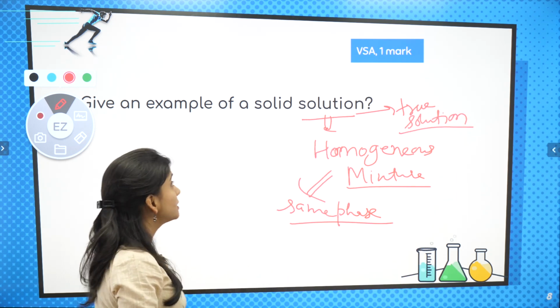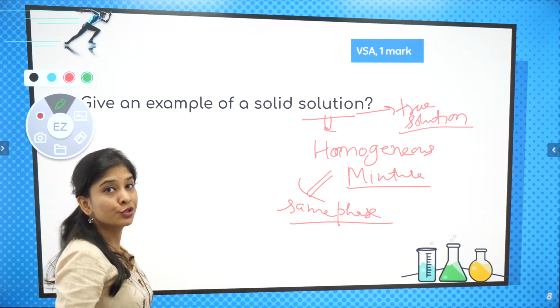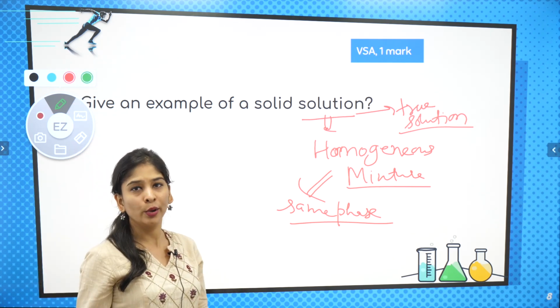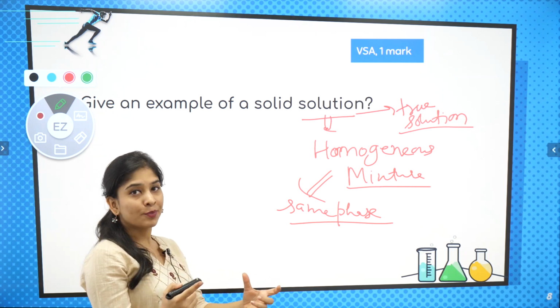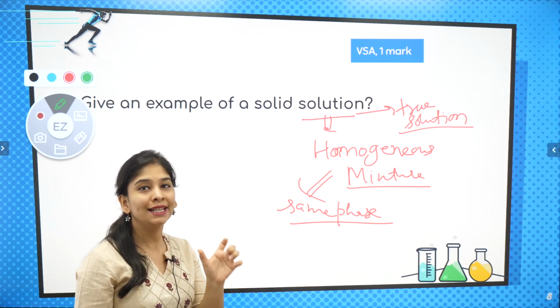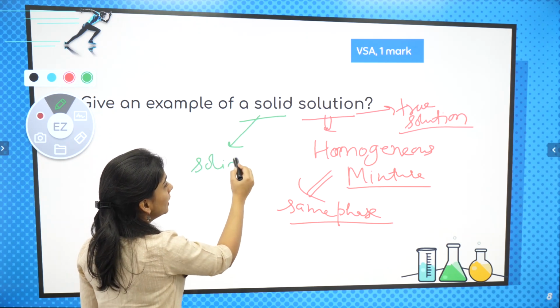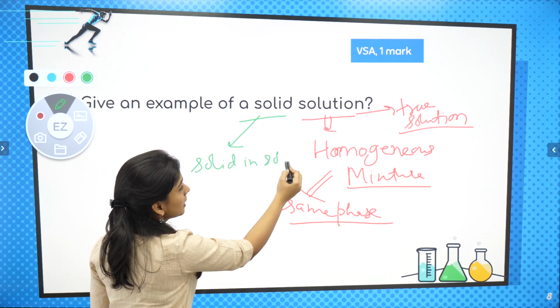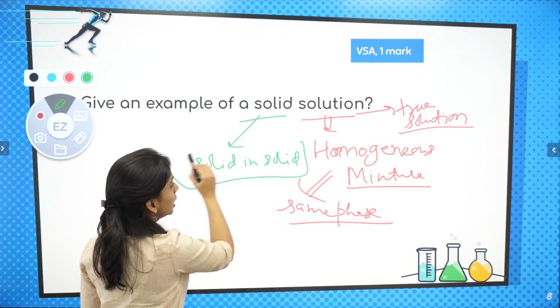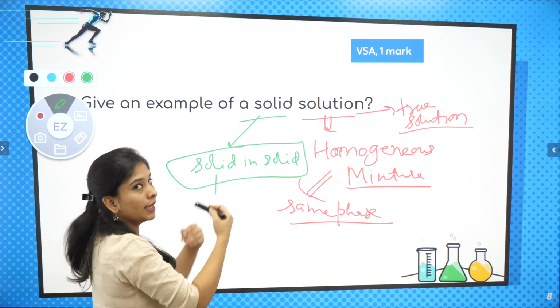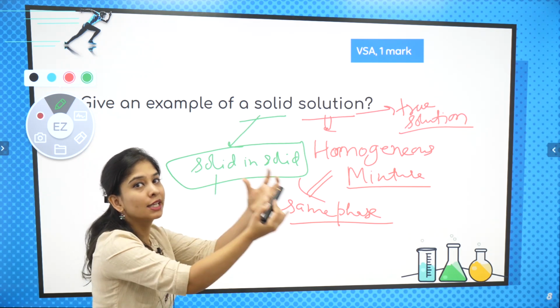So if someone asks you, give any example of solid solution, what example are you going to give? ऐसा substance, ऐसा mixture which is completely solid. So this is talking about a mixture like solid in solid. What is the meaning of solid in solid, बच्चा लोग? Solid in solid. You take a solid, you mix it with a solid.